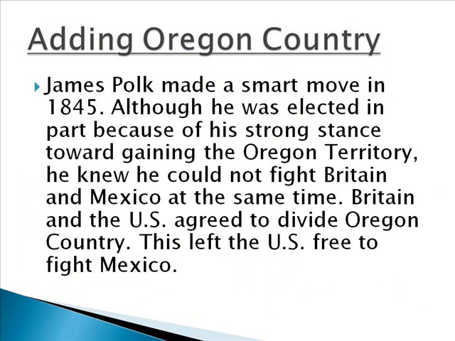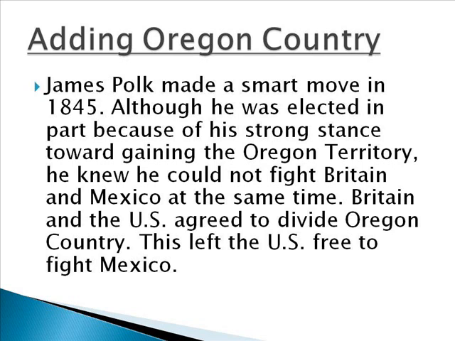Now, knowing that Mexico is very upset by this, Polk makes a very smart move in 1845. Although he was elected because of his strong stance about gaining Oregon country and the New Mexico territories, he knows that he can't fight Britain and Mexico at the same time. Britain and the United States had been sharing Oregon country. So what Polk does is he works out a treaty with Britain that effectively cuts Oregon country in half,